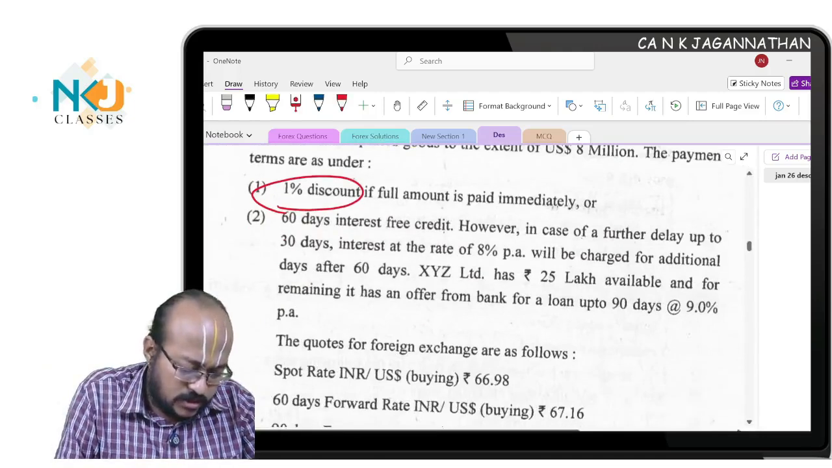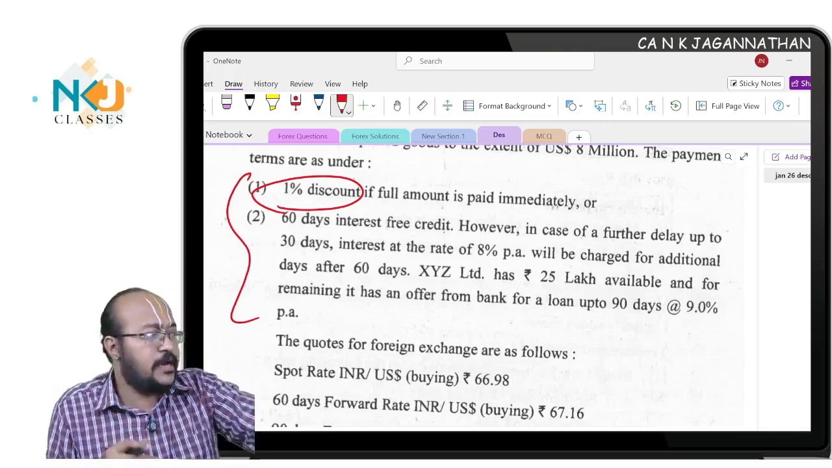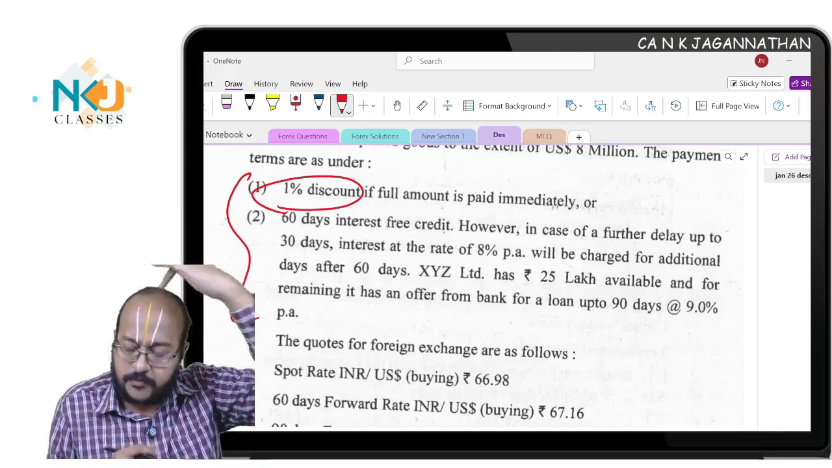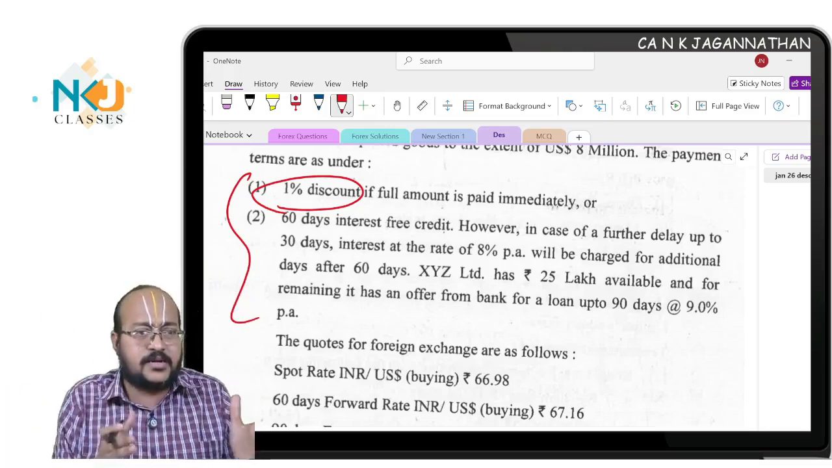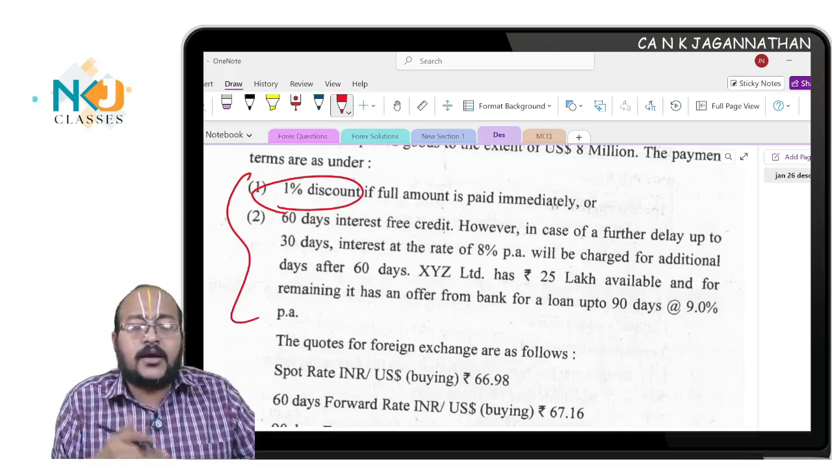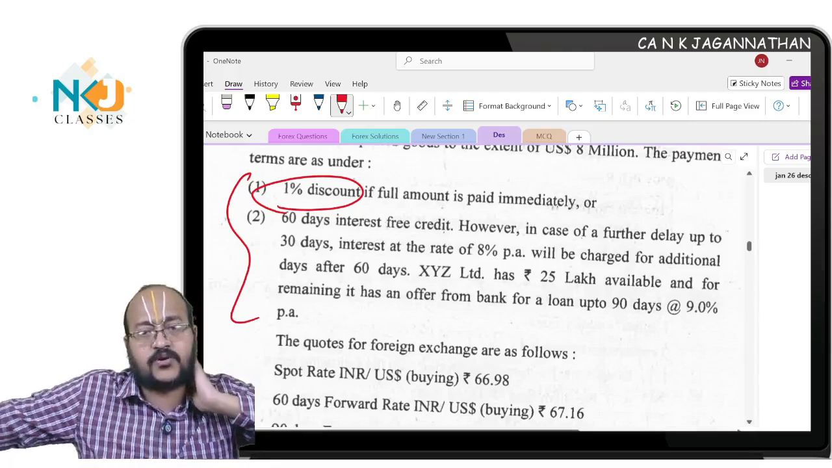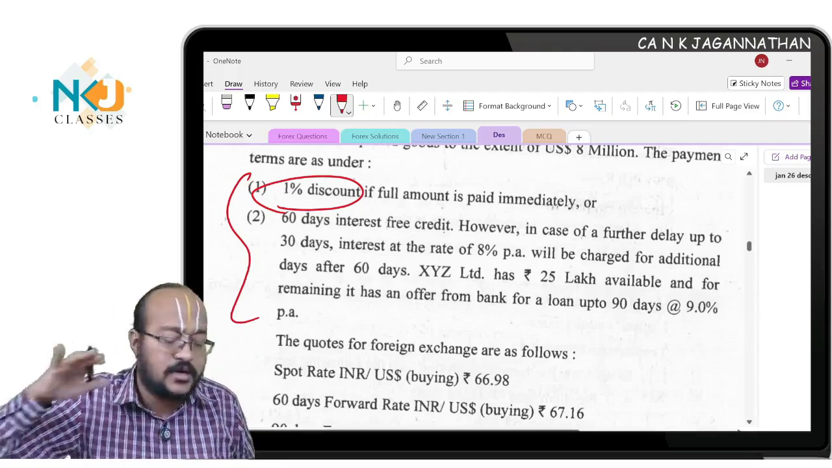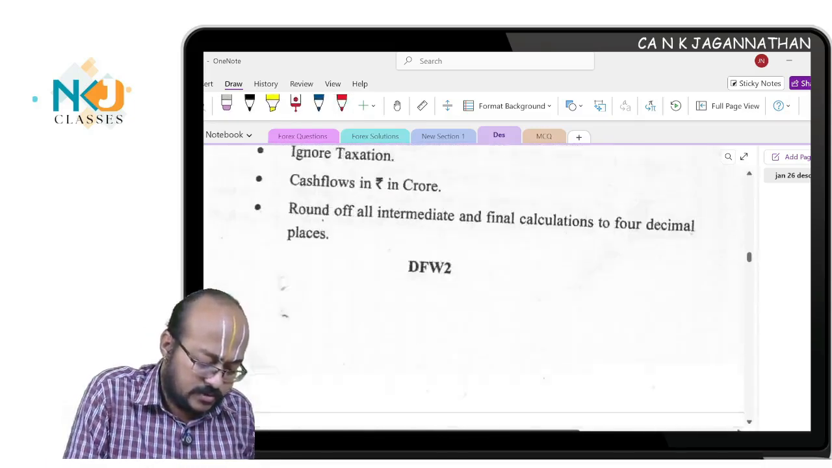And this question is about leading and lagging strategy, which means you pay immediately, which means you can lead the payment, or you need to pay after 60 days or after 90 days. Due is 60 days. If you pay immediately, it is leading. And if you pay after 30 days from 60 days, which means from today after 90 days, this is called lagging strategy. Leading and lagging, straightforward question. I have discussed it. Nothing to discuss here.